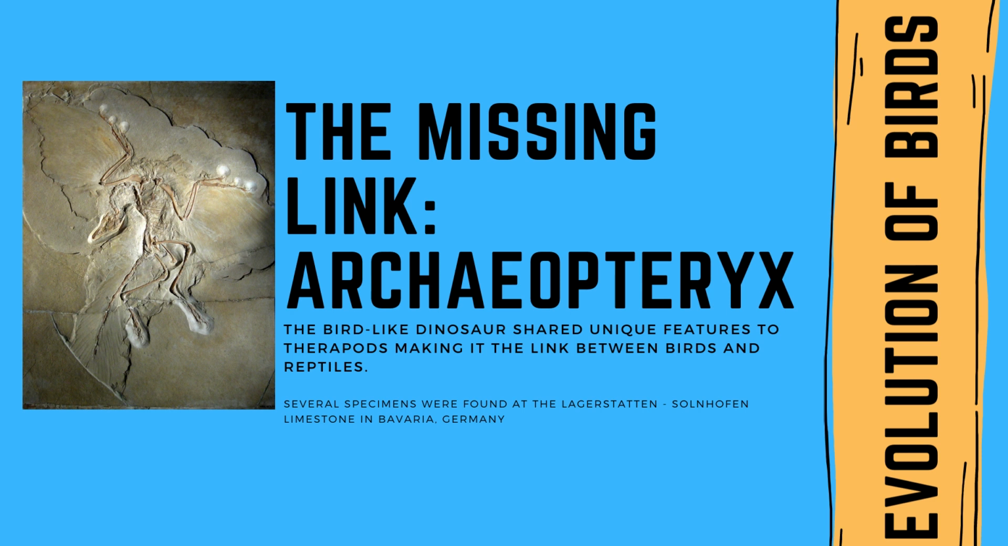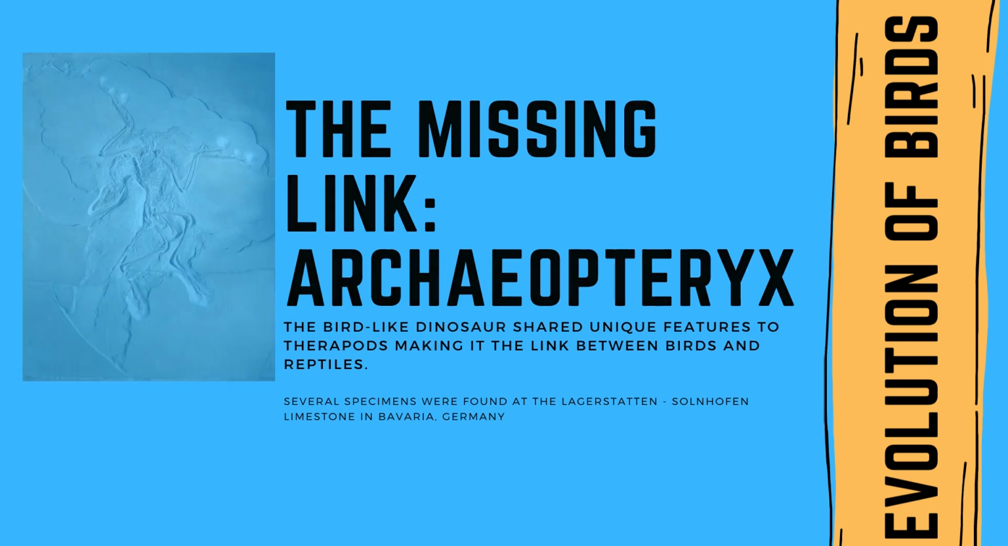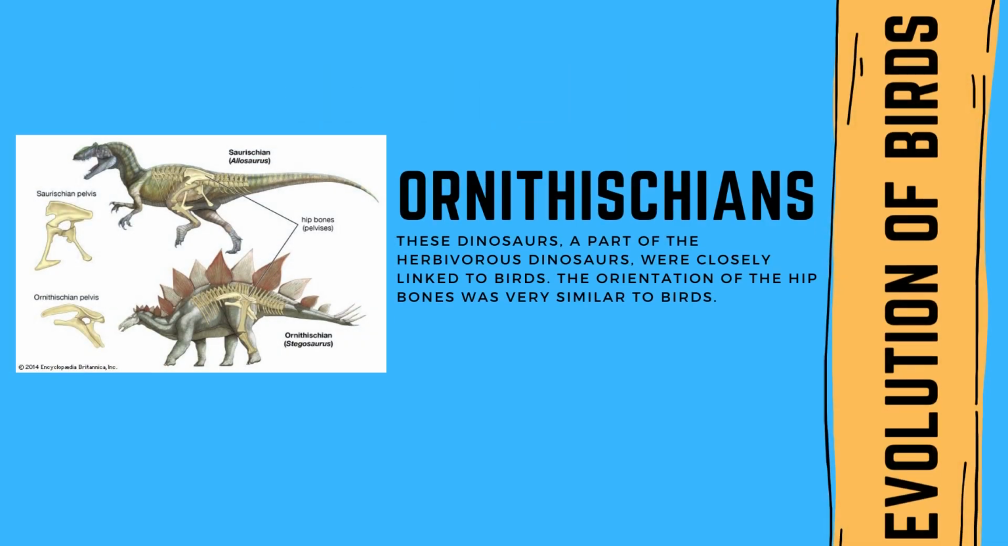Another link is the Ornithischians, which were herbivorous dinosaurs, and the orientation of the hip bones was very similar to birds. However, this is a weaker connection than that of Archaeopteryx being connected to theropods and birds.